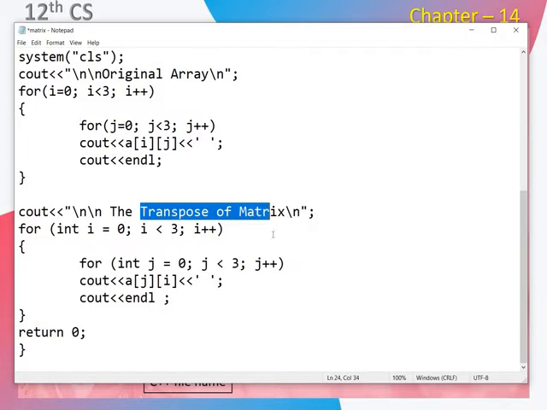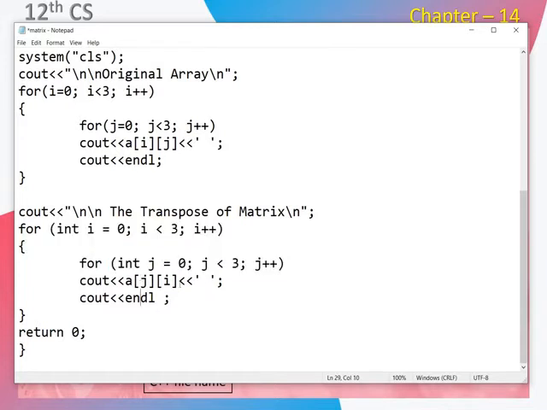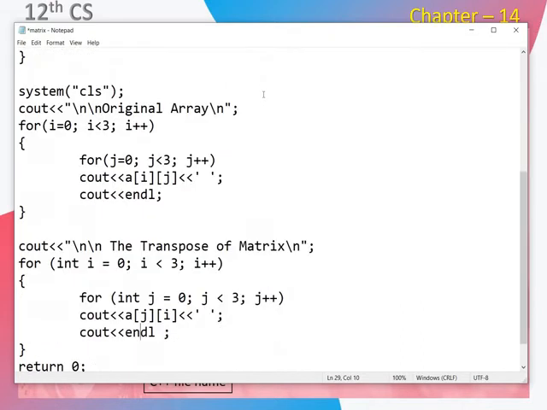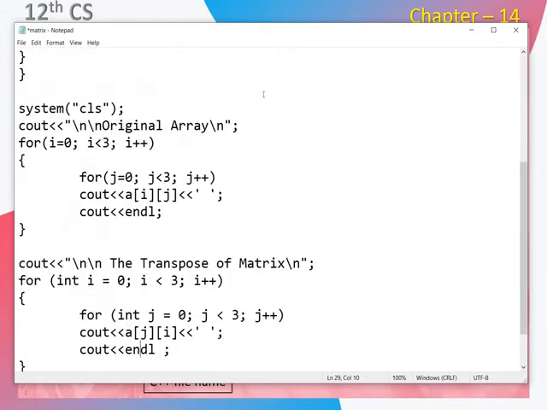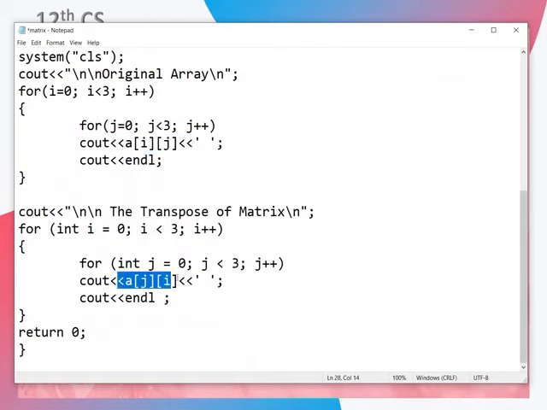Then transpose. Transpose means the same for loop, but while displaying, where the cout is A of ij, here the cout is A of ji. So it will change the row and column. It will be very interesting to see the output. But if you feel that it is a big program, you can change. But here it's not a big program, even though there are many for loops. All the for loop syntax is the same. You should learn only how to print here and how to print the statement here. Being a 12th standard student, it's an easy program, but the choice is up to you.